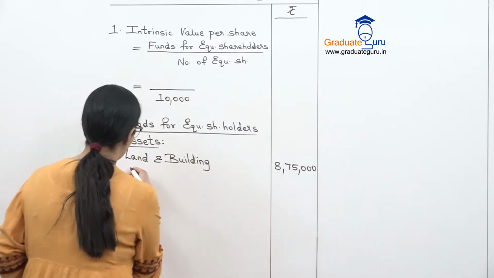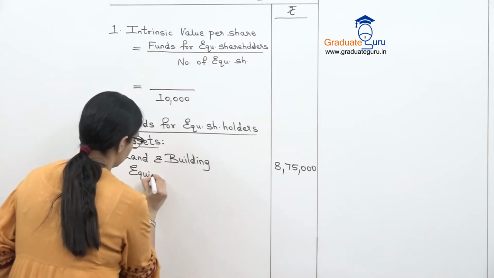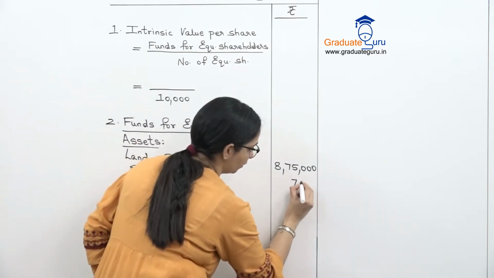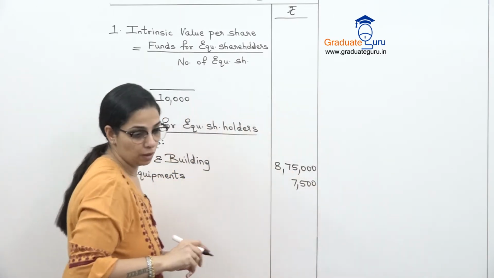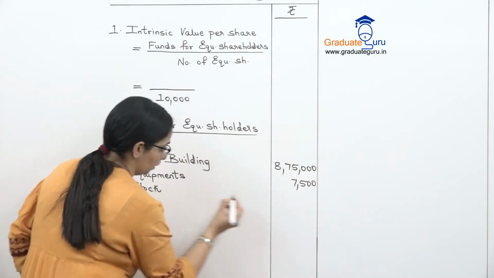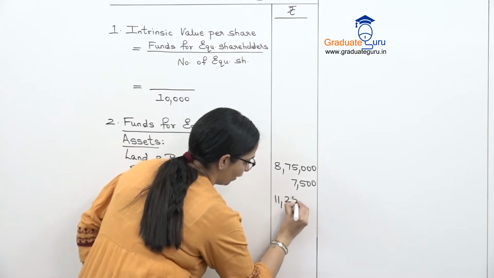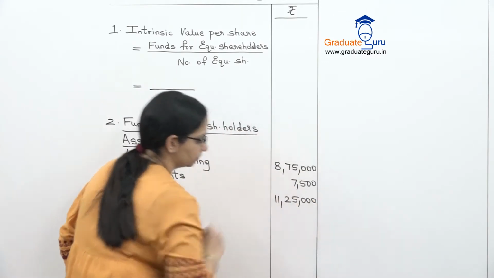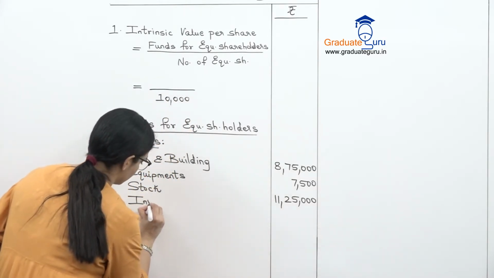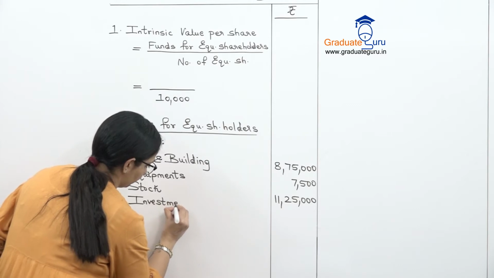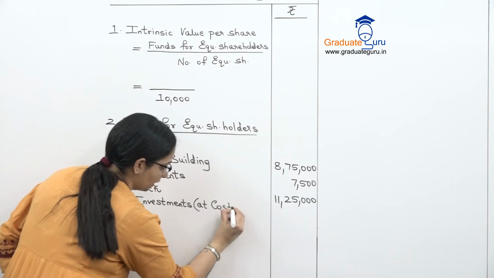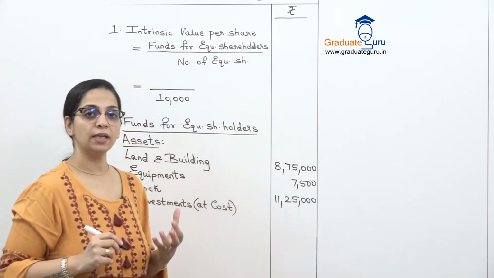So next is equipments, which is given as 7,500. We also have stock, 11,25,000. We have investments. Now I am writing down investments and this will be at cost, not at face value. हमेशा investments लेंगे at cost.